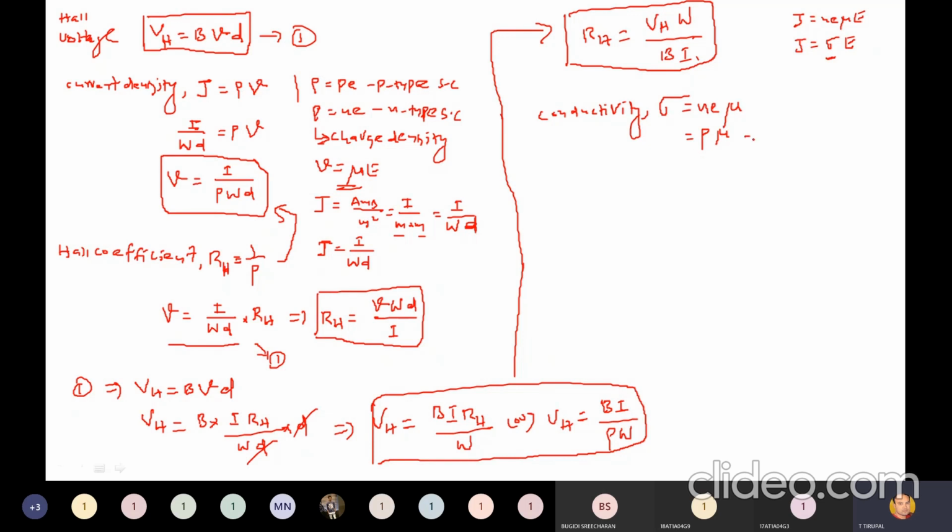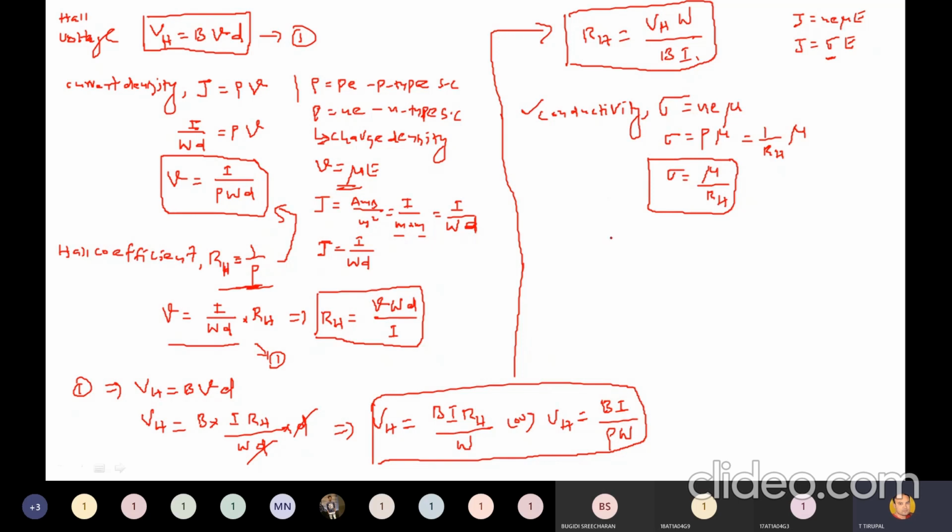But what is rho in terms of the Hall coefficient? Rho is equal to 1 by RH. So sigma is 1 by RH into mu. So if you find the Hall coefficient, we can find the conductivity. Sigma is equal to mu divided by RH. So we can find even conductivity also. The formula is sigma is equal to mu divided by RH.